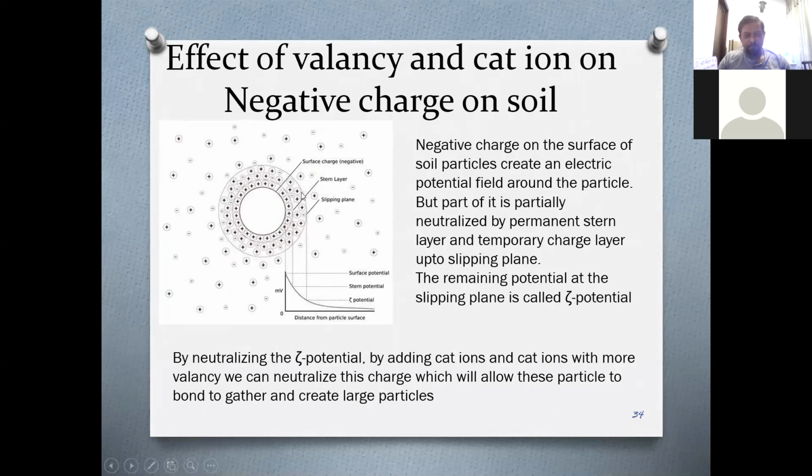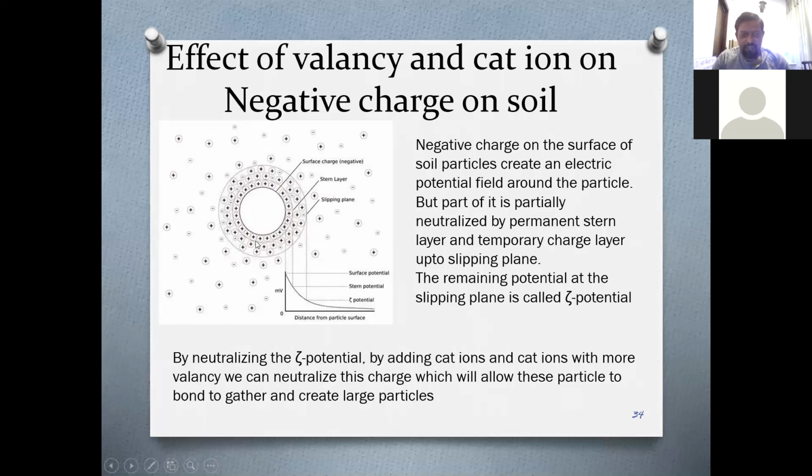Surface charge is negative. What happens is that the positive cations will be around this negative surface, and it creates a layer called the Stern layer. You can see it here, it is called the Stern layer, right?